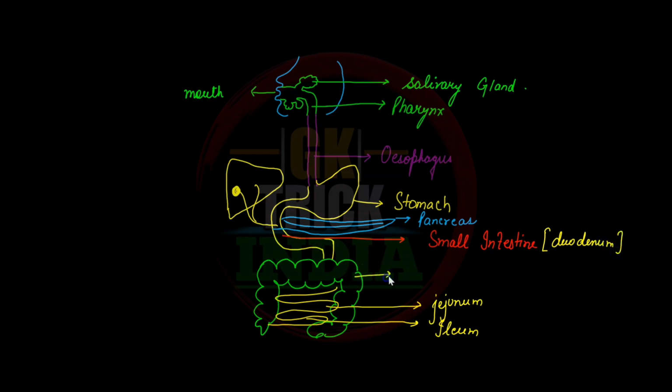Now this is the large intestine, students. Large intestine. And students, here is the rectum where the waste product is stored. And after that it goes out from the body through the anus. So this is all about the digestive system, which is a very important topic in grade 10.